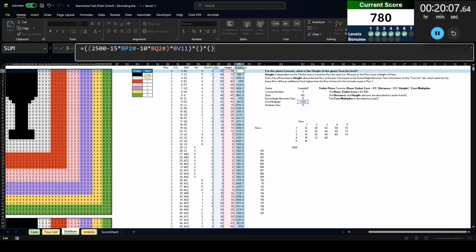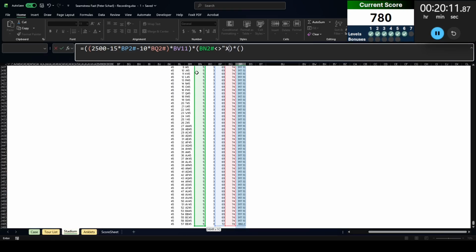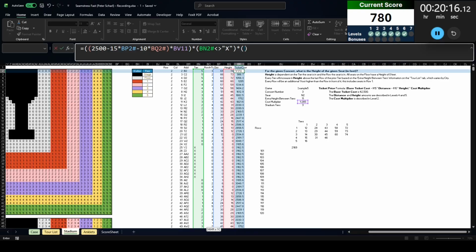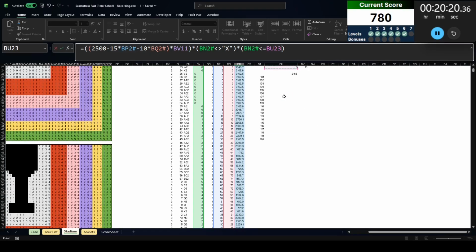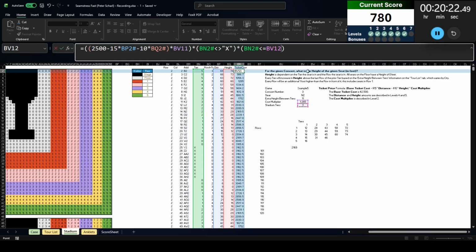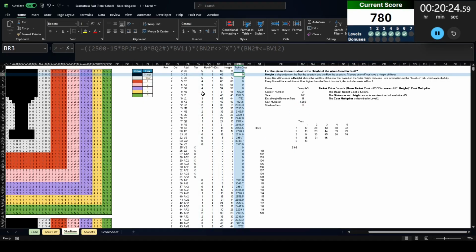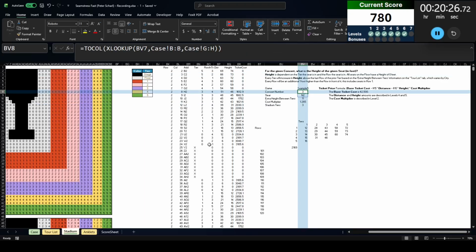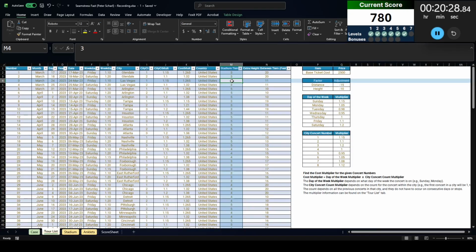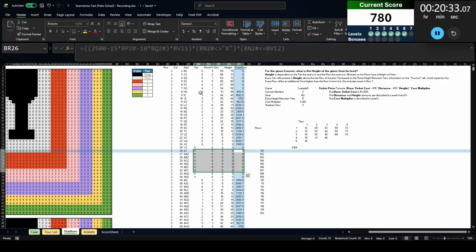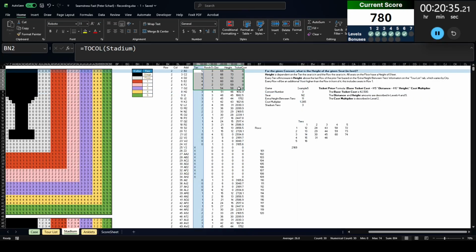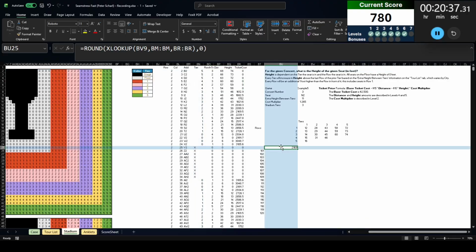Now we're going to take this ticket cost here and we are going to add 2 true and false statements. The first one is if the tier does not equal X. And the second one is if the tier is less than or equal to the number of stadium tiers returned there. So for example, this concert number 3 has only 3 stadium tiers, right? Anytime there's an X, it's going to be 0 because that's a stage, but every time there's a 4 or 5, that's also going to return 0 because there's no tier there.